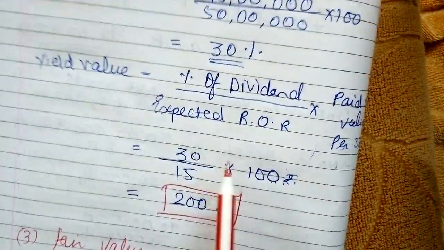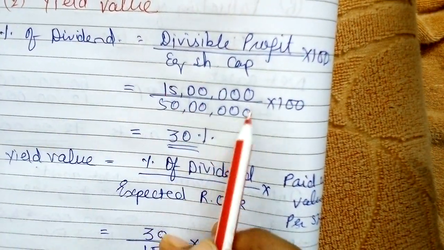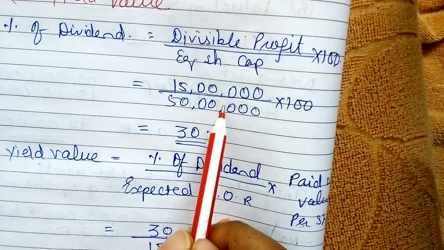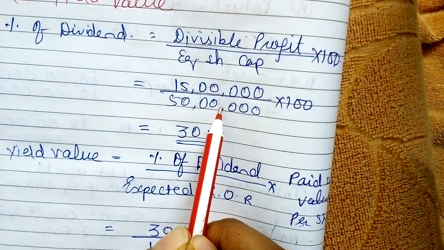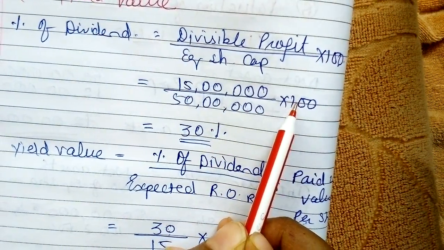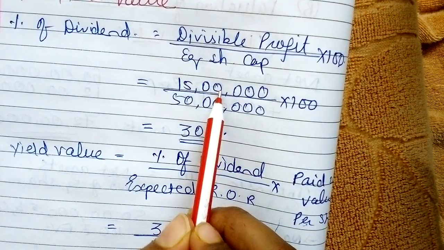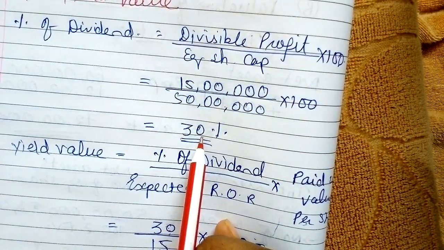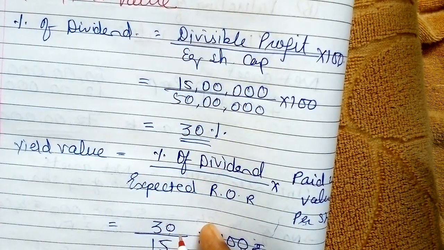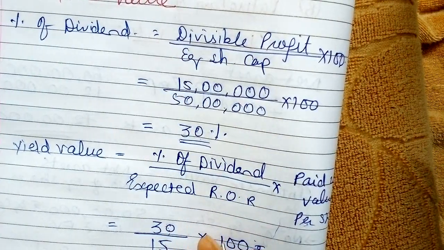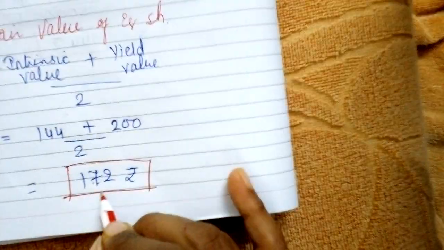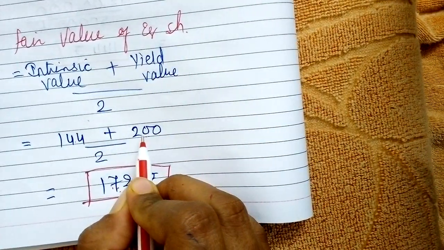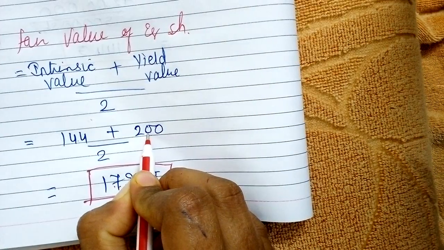Why is this correct? Because this calculation is proper. Why is it proper? 50 lakhs is given in the example, 100 is of the formula, and divisible profit is correct. Divisible profit is correct, then and then only the percentage of dividend is correct, and then only the yield value is correct, right? Again, why is this correct? Because this and this, both of them are correct. Why this is correct, we have already discussed.